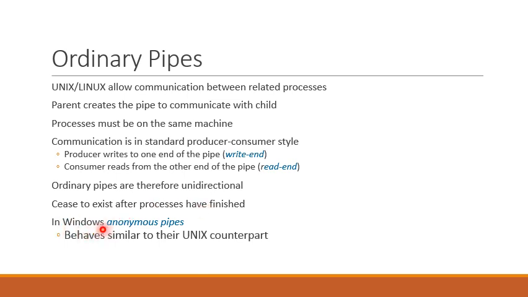In the Windows operating system, ordinary pipes are called anonymous pipes. And these pipes in Windows behave similarly to Unix ordinary pipes. So in Windows, pipes also provide unidirectional communication, and there must be a producer-consumer style of relationship between the processes. That is, one process will write the information and the other process will read the information. And the processes must be on the same machine.